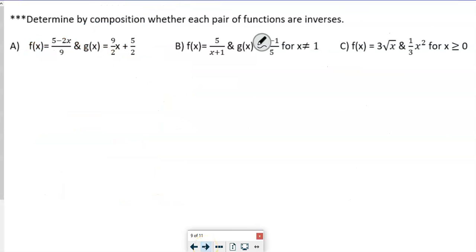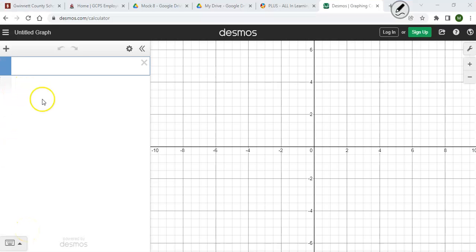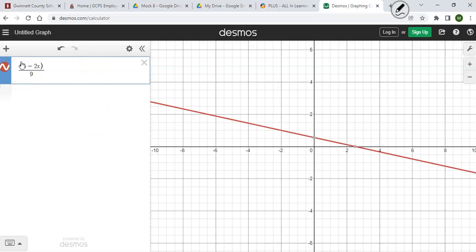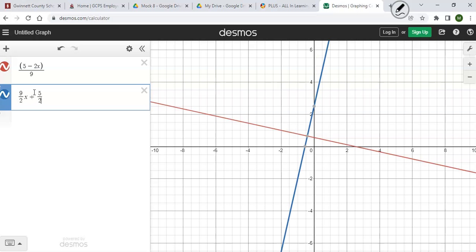All right, so I'm going to show you another way to do these graphically, okay? So we're going to go out to Desmos, and then I'm going to show you. So what I'm going to do with these three is I'm going to put them in here in Desmos, okay? So I'm going to put the first function up here. So I'm going to actually put that in parentheses. So I'm going to say 5 minus 2x, close my parentheses, and then divide it by 9. So there's my first function, okay? And then here's my second function, 9 over 2x, right? And then plus 5 divided by 2, right?